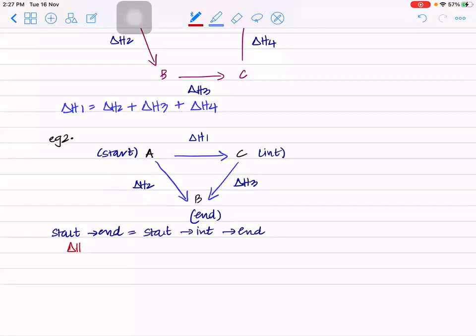So you will say delta H2 will be equal to, what is start to intermediate? Delta H1. And what is intermediate to end? Delta H3. So Hess's law basically says that the energy change of going from the reactant to the product directly or going in multiple steps, either way, it will be equal. Clear?